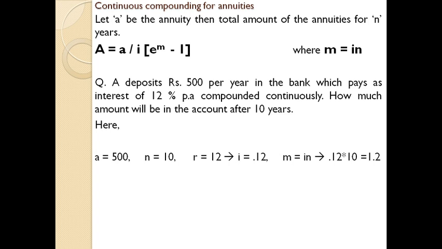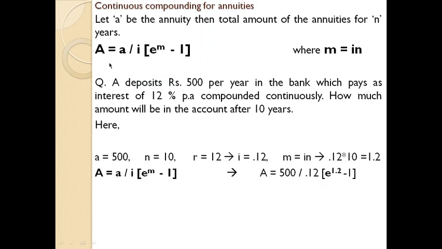Let's extract the details given in the question. Here a is 500. Here a means the amount which the person keeps on depositing at periodic intervals. That's why we are using small a. Previously we used P, where there is only one amount. Here the person keeps on depositing at periodic intervals. So a equal to 500, n equal to 10, the rate i equal to 0.12, and m is i into n, which is 0.12 into 10, so you get 1.2. So substitute the same in the equation.